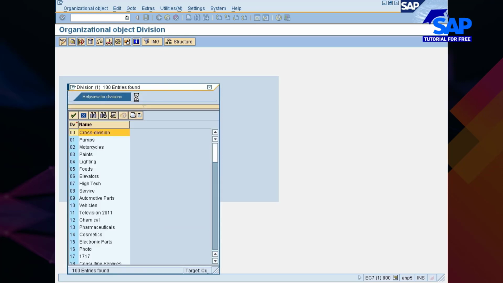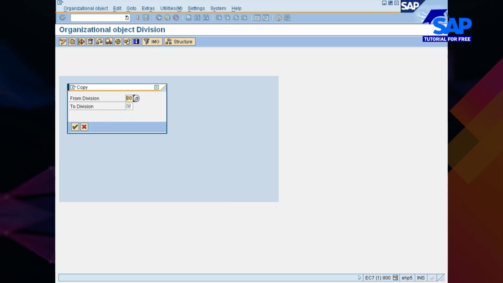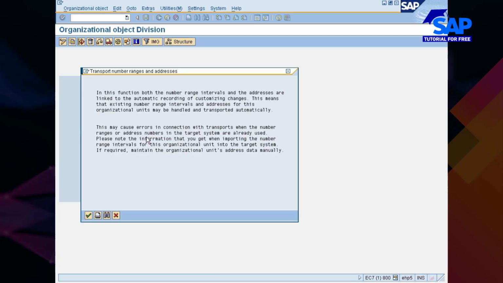Okay, so from division, let me choose, let's say this one. I'll go with 77. It's a 2-character key.